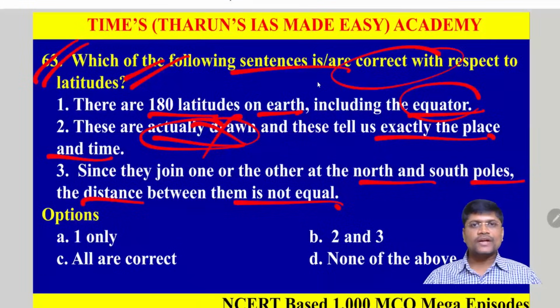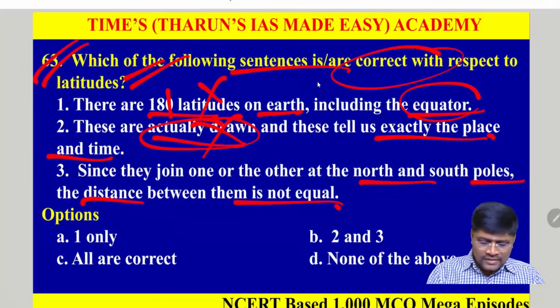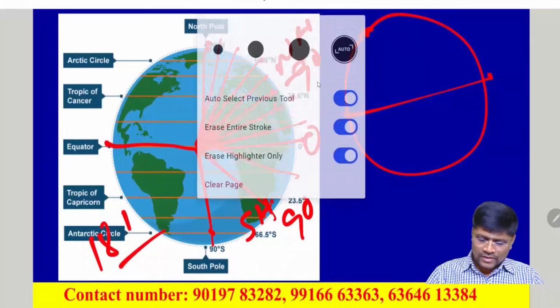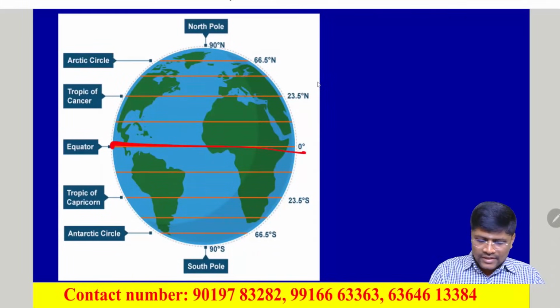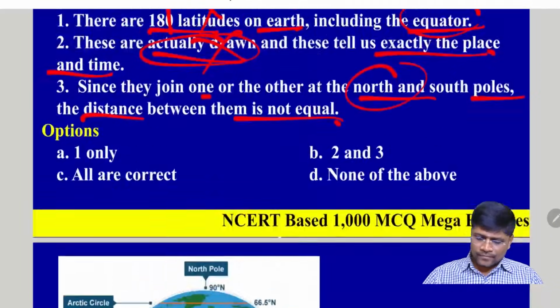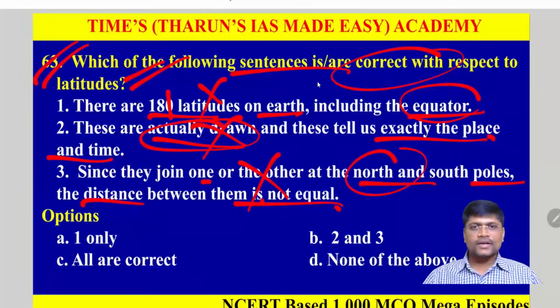Are these actually drawn? No, these are not actually drawn. They are not physically present. They are just imaginary lines, drawn just for our study purpose. So, including the equator, it is 181, so the statement of 180 is also wrong. Since they join one another at the north and south poles? No, they are not joining at the poles. These are parallel lines. They never meet each other. So that's why the third statement is incorrect.